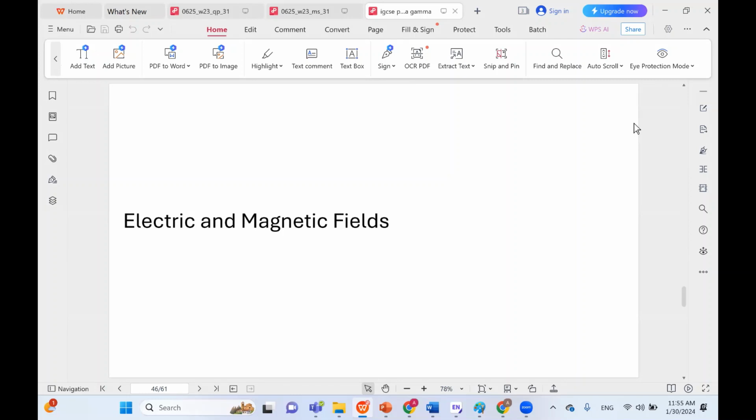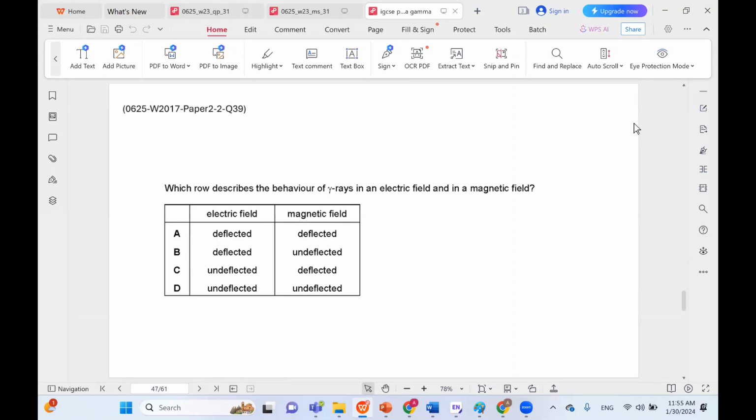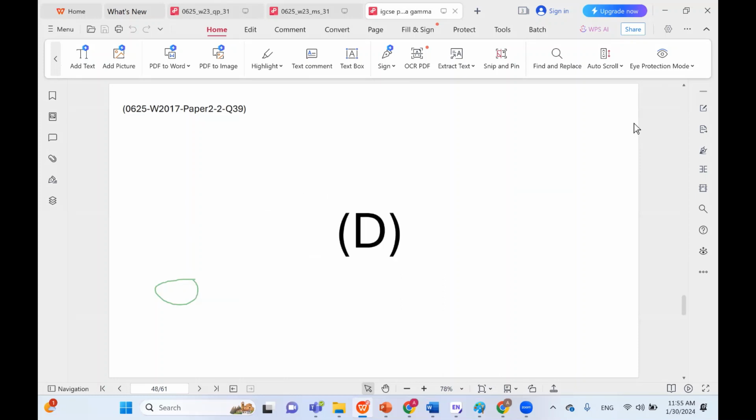Finally, we'll investigate the effect of electric and magnetic fields on alpha, beta, and gamma. Which row describes the behavior of gamma rays in an electric field and in a magnetic field? So you should know that if something is charged, it will be affected by electric fields and magnetic fields as well. However, gamma rays are not charged. They do not have a positive or a negative charge. Therefore, they will have absolutely no effect in an electric field or a magnetic field. They are undeflected in both cases. Hence, D is the correct choice here.